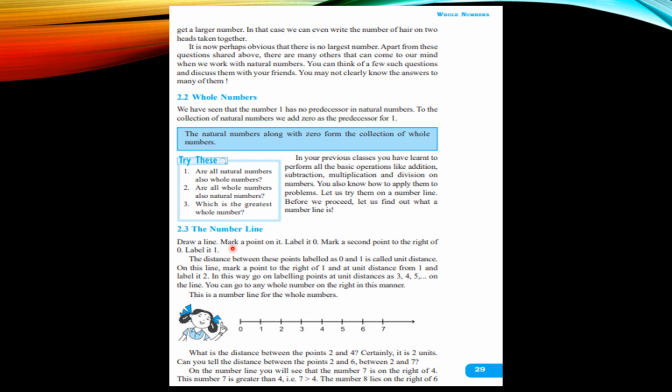Right? So children, you have already learnt the number line in the previous classes and you have already used it. When we make the number line, we always see that it starts from 0 and it grows. The numbers towards the right hand side are always bigger than the numbers towards the left hand side. So 5 is greater than 4, 4 is greater than 3, 3 is greater than 2. Every time, a number towards the right hand side will be bigger and the number towards the left hand side will be smaller.